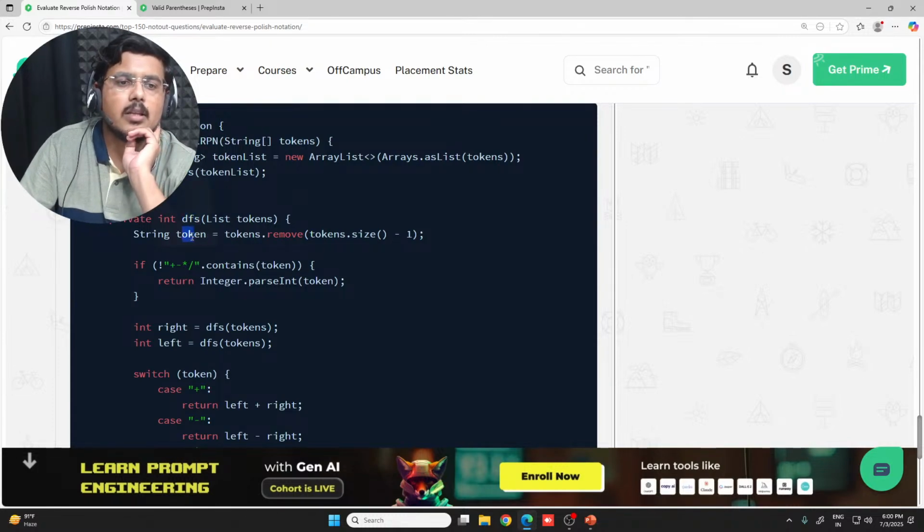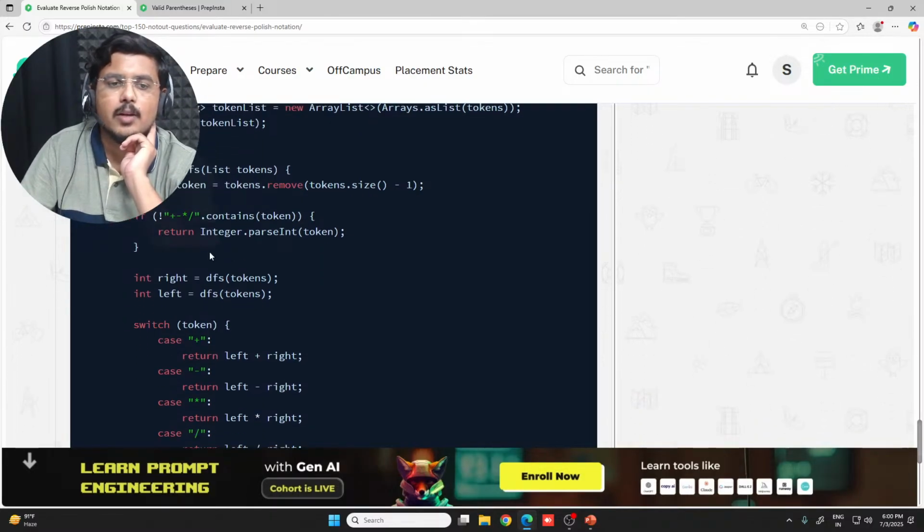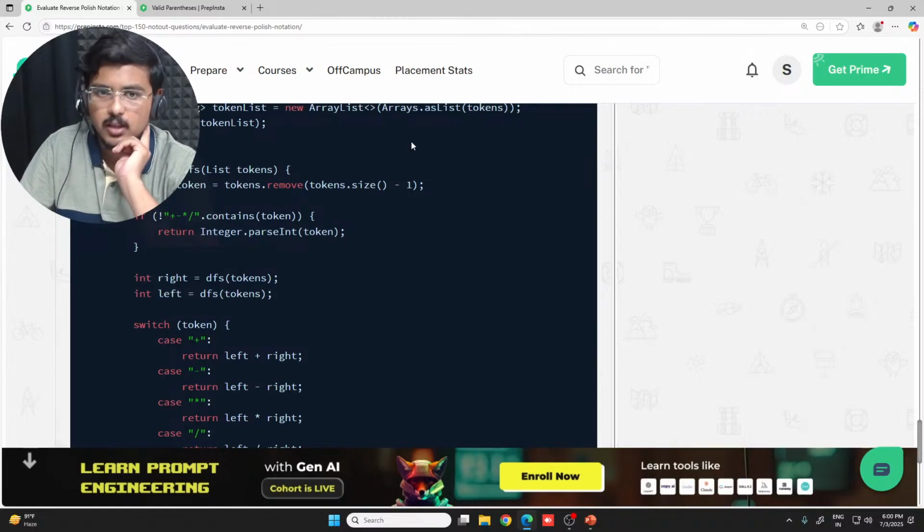Here in this token you basically store every element which is present on top. If it is not in this particular operator gang, if it is not plus, minus, star, or the division operator, then you return the integer type of the same token, because initially it was a string that you got. So you basically parse it into an integer in Java and you return it back.